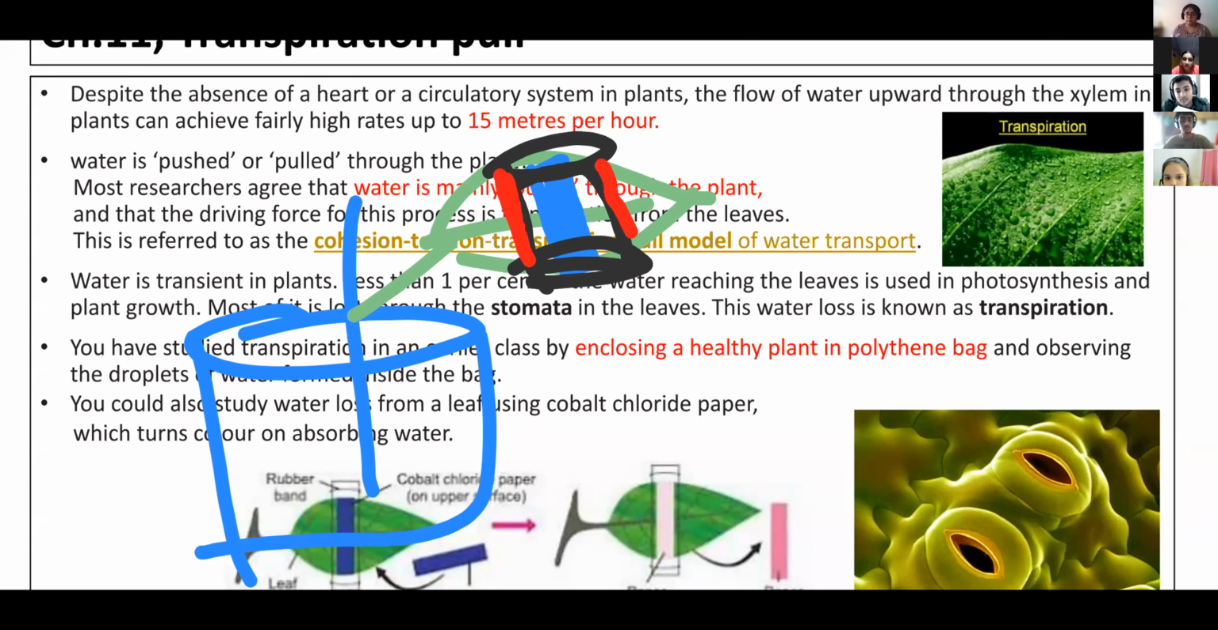Now, next is what? We have to make this setup on both surfaces, dorsal as well as ventral. Now, leave this setup for a day, or after some hours, then you can observe what? Can you tell me, what will happen to the paper? Will the blue color remain as it is, or will the blue color convert into pink color? What happened over here?